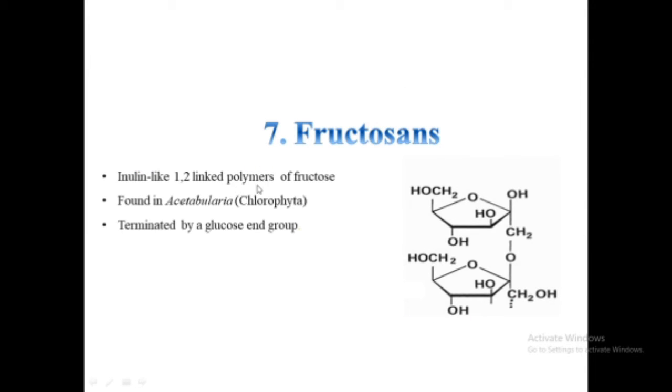The next category is fructans. As the name suggests, unlike other high molecular weight compounds that are polymers of glucose, these are polymers of fructose. These have inulin-like storage products consisting of a series of 1,2 linked fructose units, terminated mainly by glucose end groups, and Acetabularia is the main alga in which this acts as reserve food.